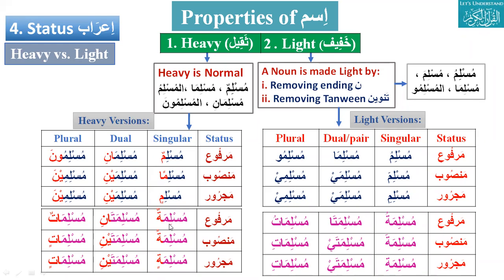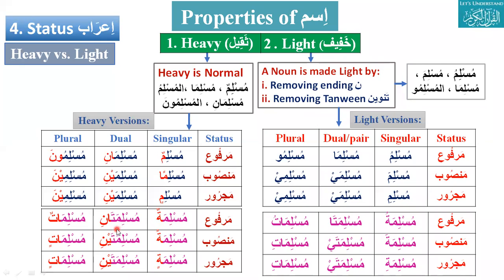And what about feminine? Let's first do the heavy variant: mu'minatun, mu'minatin, mu'minatani, mu'minataini. Mu'minatun means one female believer.